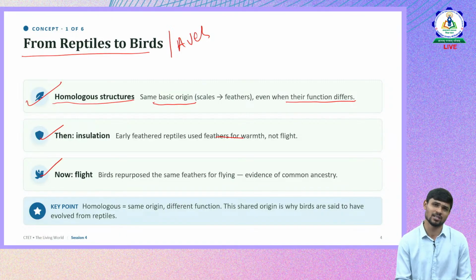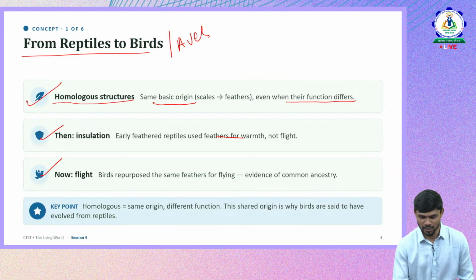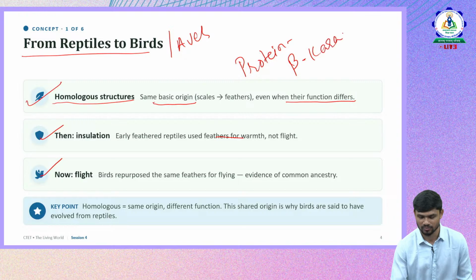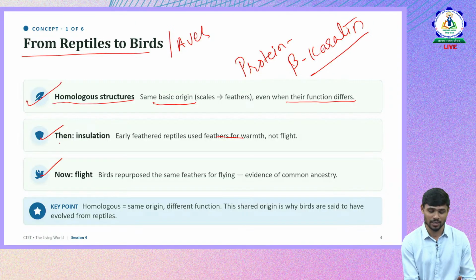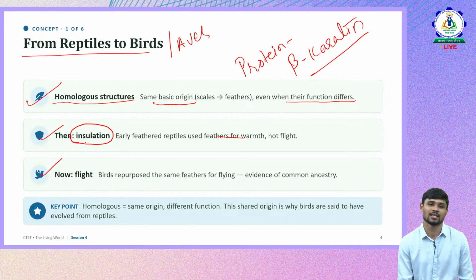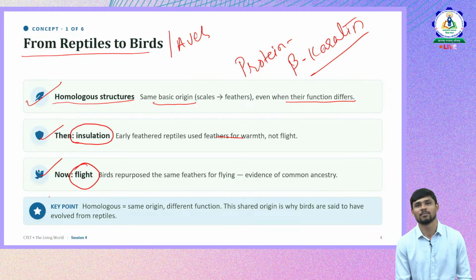So both have feathers, and both are made from a protein called beta keratin. But the reptiles used the feathers for insulation, whereas birds use them for flight.